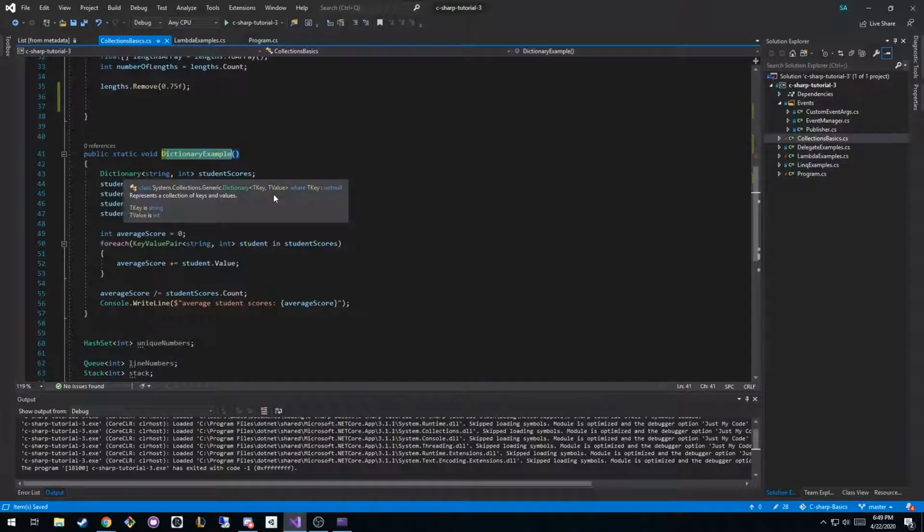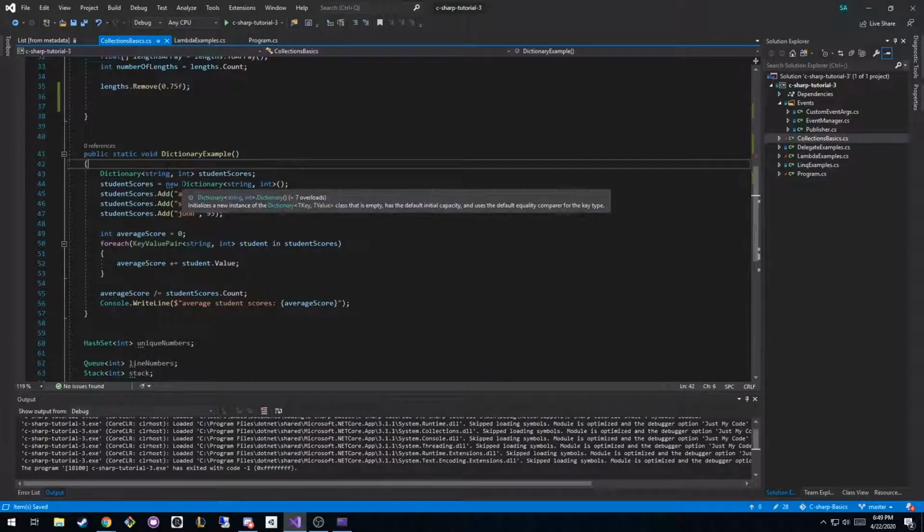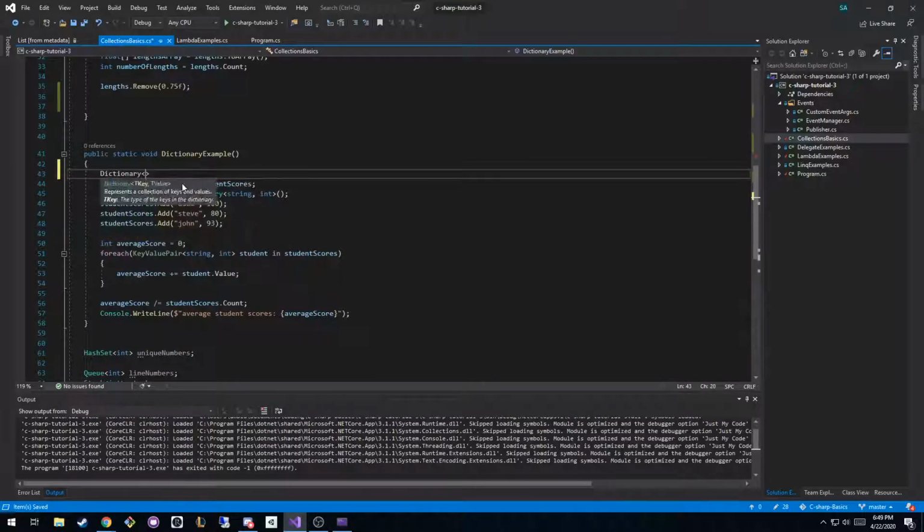So let's say, for example, I'm making a database of customers. How would I uniquely link to each of those customers? You only want to have one of each customer. For a key, you could use an integer called ID, and you would have a unique ID. So the first customer would be ID 0, the second customer would be ID 1, and the database could generate those for you. So we'd make a dictionary called customers, with an int for the ID, and we could use a custom class called customer.